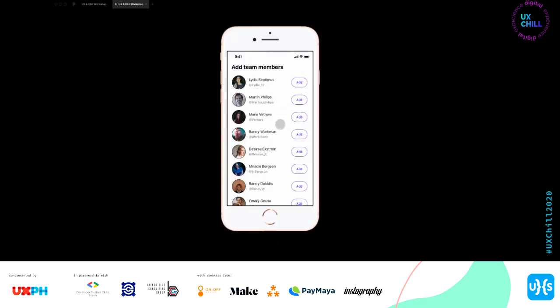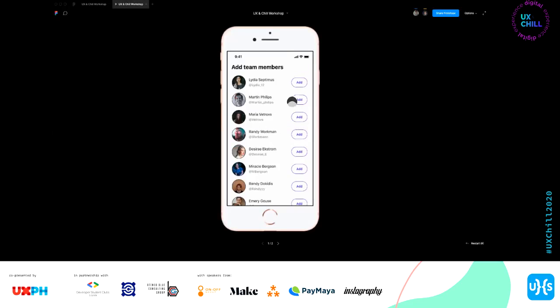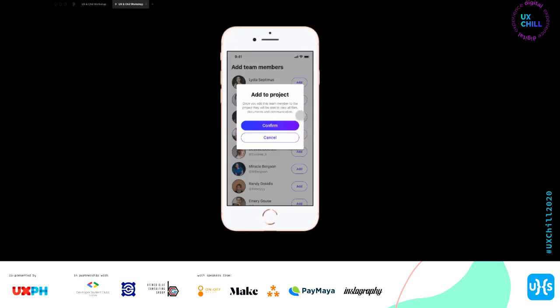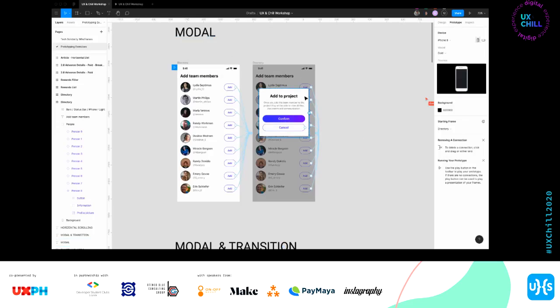So here I am in the prototype, watching my prototype. And then for example, I click here and it goes up. That little movement, sometimes it still registers. So what you really want to do is try to make it as realistic as possible. It's easy. My usual workflow is here.